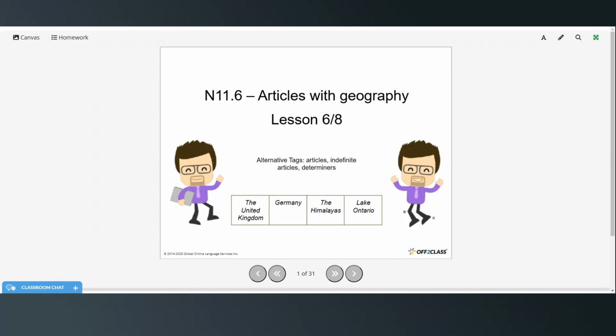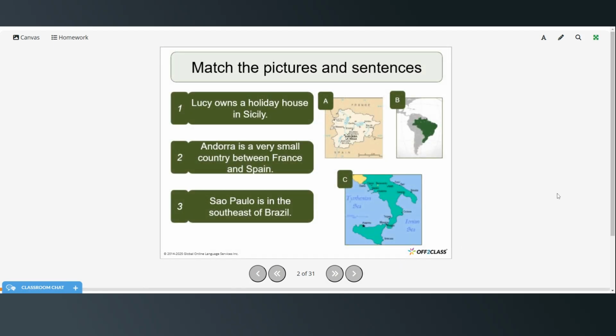This is a B1 level grammar lesson, and today we're going to be talking about how to use articles with geography. So first we're going to match the pictures and the sentences. Lucy owns a holiday house in Sicily. Andorra, that's picture C, and then Andorra is a very small country between France and Spain. That's picture A. And Sao Paulo is in the southeast of Brazil. That's picture B.